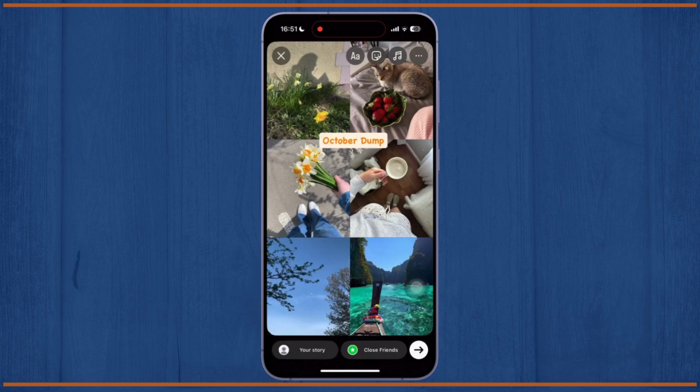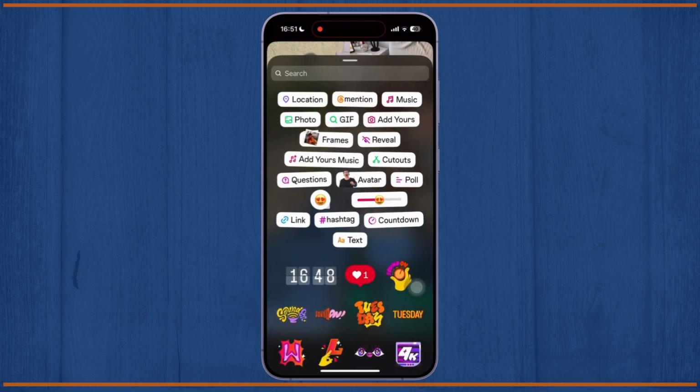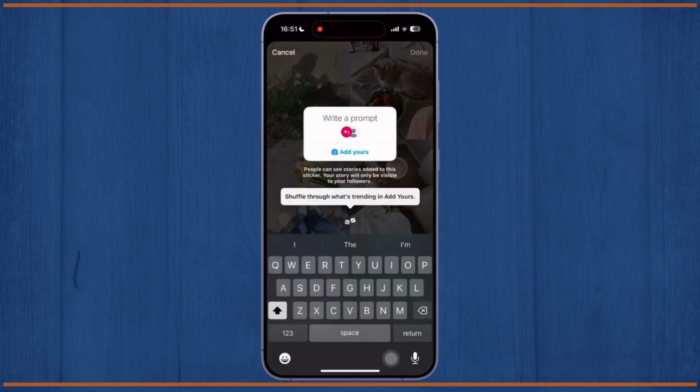Now once done so, simply tap the sticker icon, the smiley face at the top. Once you open it, you will get to see add yours option available there. Now simply tap on the add yours. Now after you tap on it, this is where you will write October dump or anything according to your preferences.